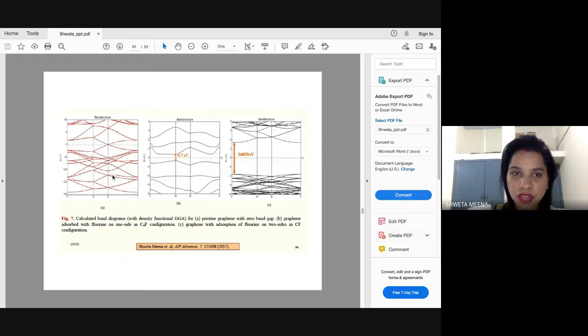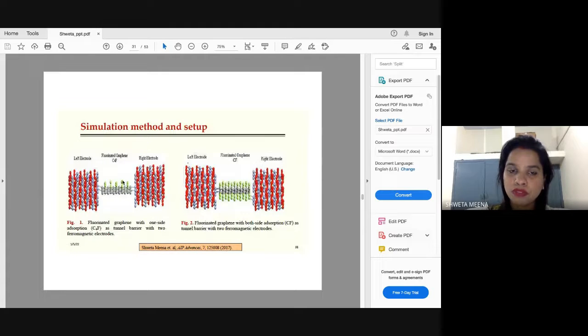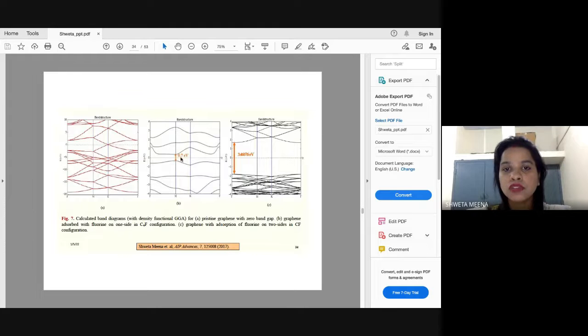So this case A is for pristine graphene. This is the band diagram of a pristine graphene. And B shows the functionalization on one side only. Okay, so for this case, when we had adsorbed 1 fluorine atom on 4 carbon atoms, this was the opening. So we have seen band gap opening from 0 to 0.7 eV in case of fluorine functionalized or fluorine adsorbed on one side of the graphene sheet.